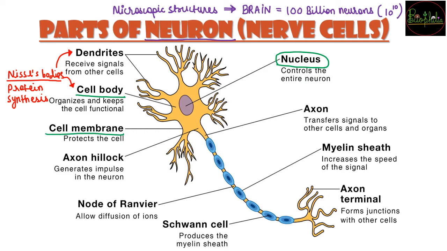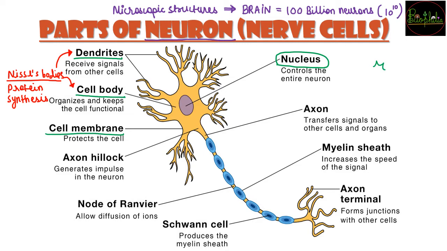Now what are dendrites? Dendrites are the small little extensions from the cell body. Just as a plant has a root system, these dendrites look like root systems, branching from each other and forming a big network. These dendrites are responsible for receiving the signals.